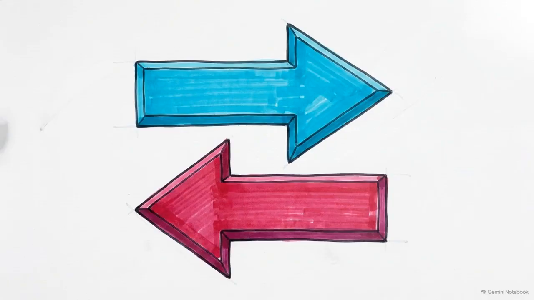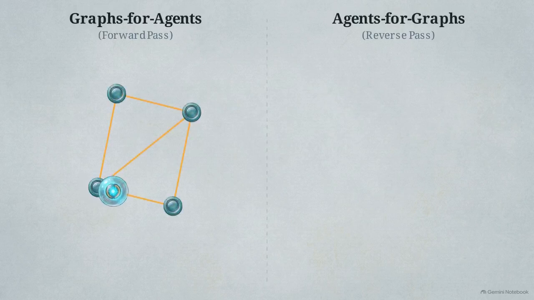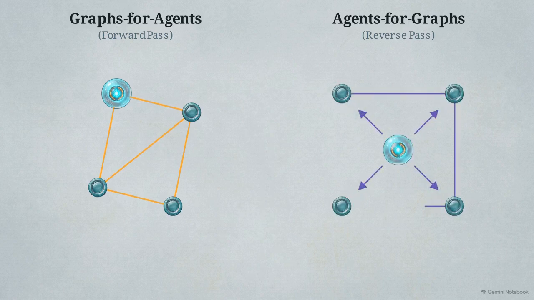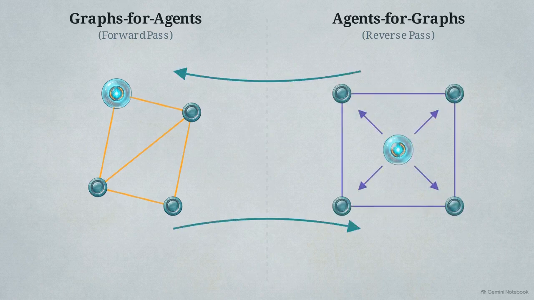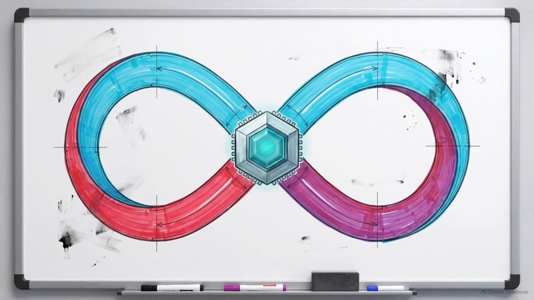Structurization establishes a functional taxonomy split into two operational directions, moving beyond simple static data delivery. These two halves define the new paradigm: graphs for agents, which is the forward pass of operating on a structure, and agents for graphs, the reverse pass where the agent builds the structure itself. The integration of this bidirectional loop allows for architectures that can both operate upon and dynamically generate structural topologies.